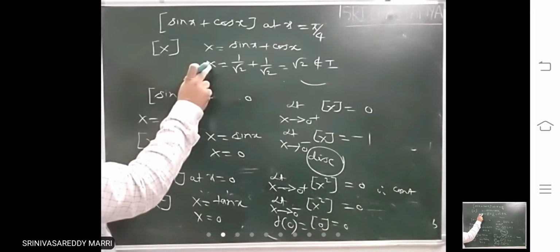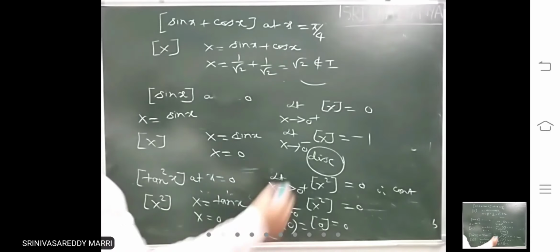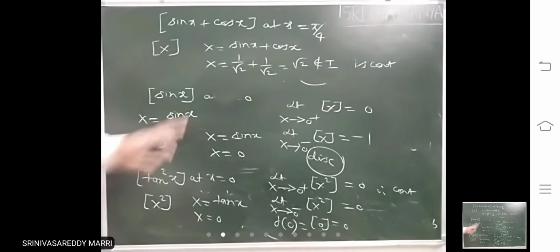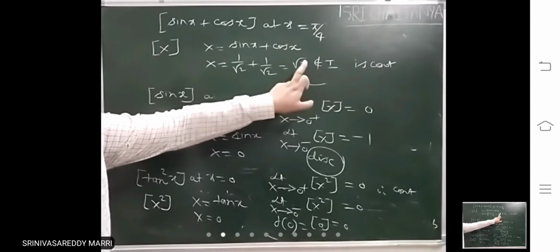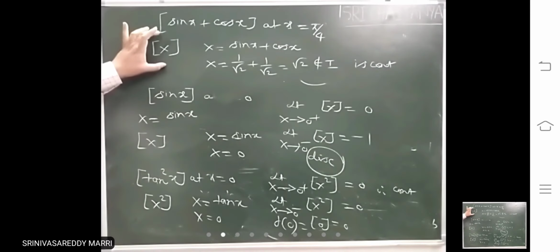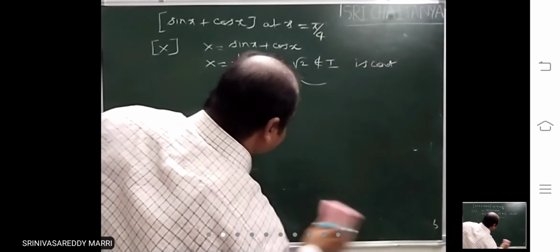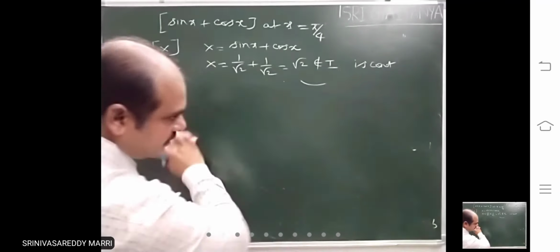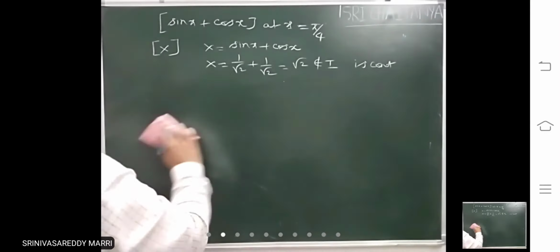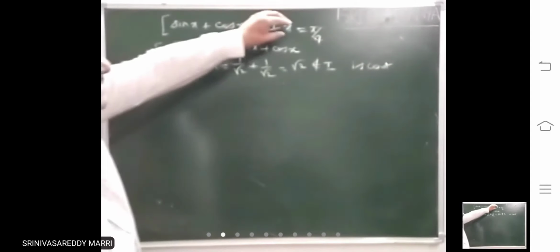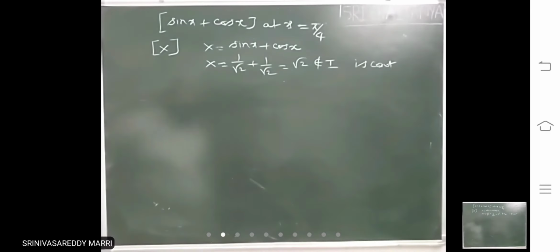Therefore, step of capital X at non-integer value of x is what? It will be continuous. If non-integer is there, it will be continuous. If integer is there, it will be discontinuous. Directly step of capital X is there here. That means it will directly be continuous. So like this, at a single point given, you can directly check.